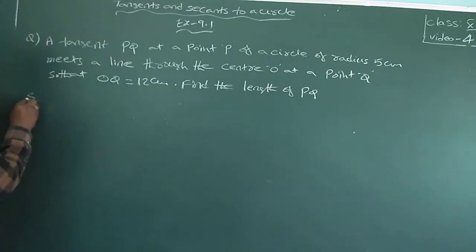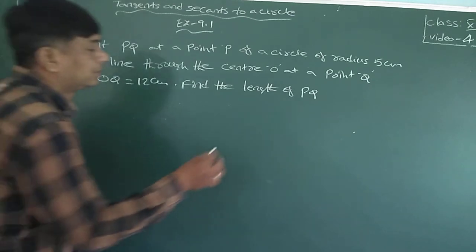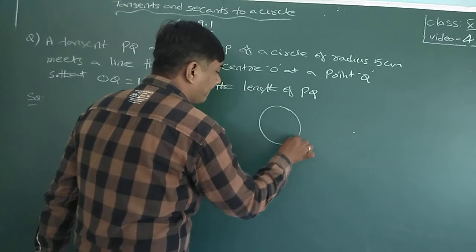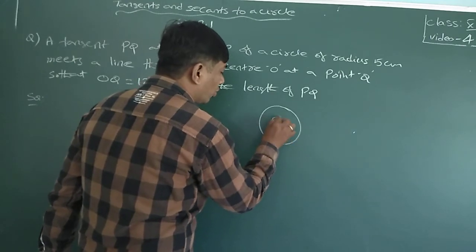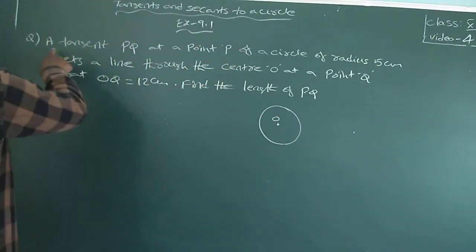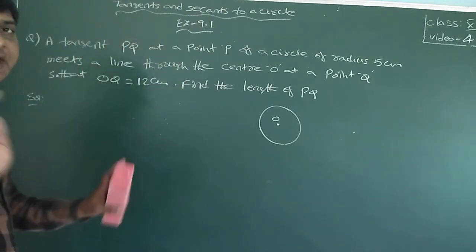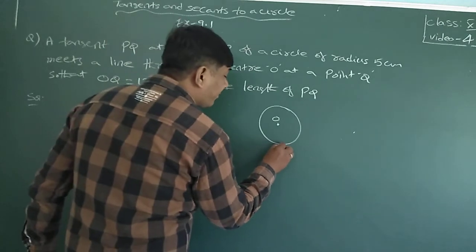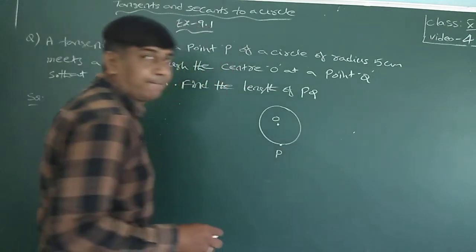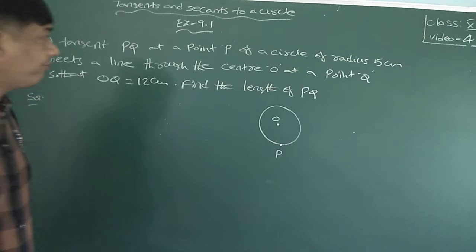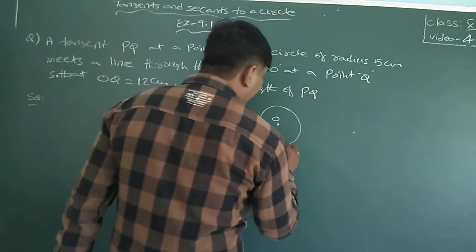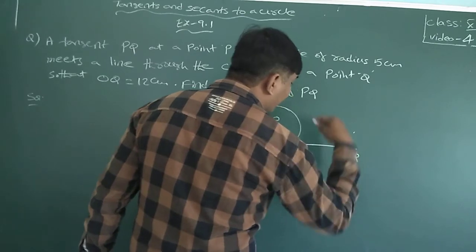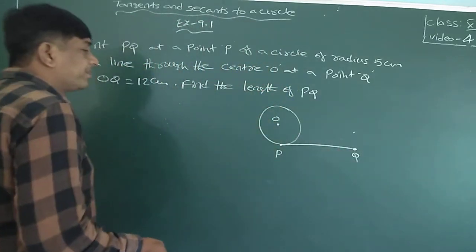See here, solution. This is a circle, center O. PQ is a tangent. At a point P means P is the point of contact. From this point of contact P, Q is another point which is outside of the circle.